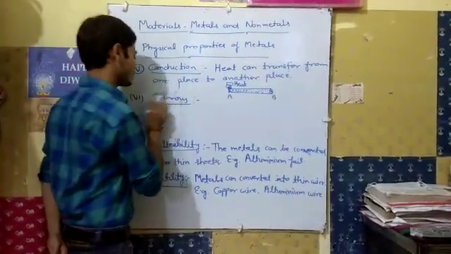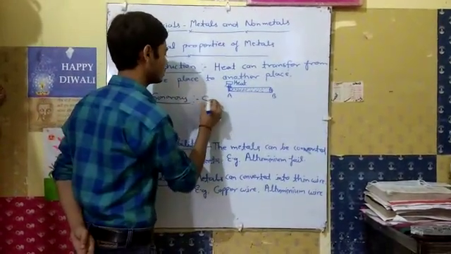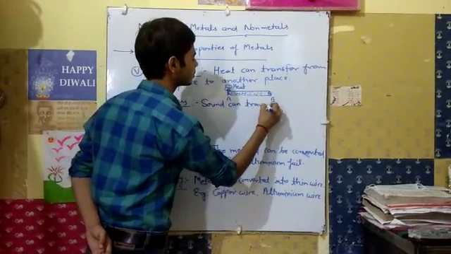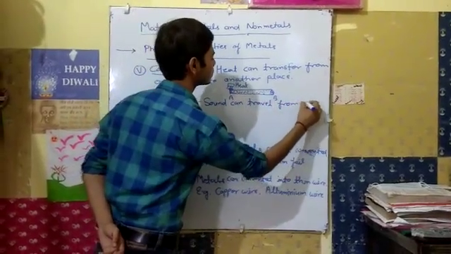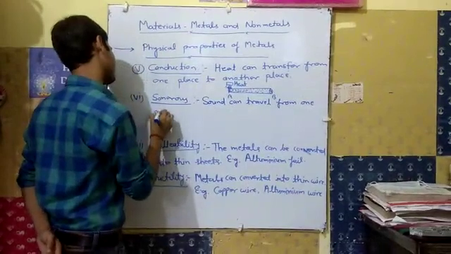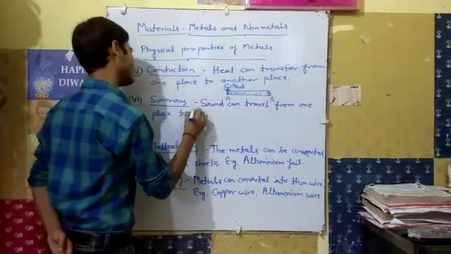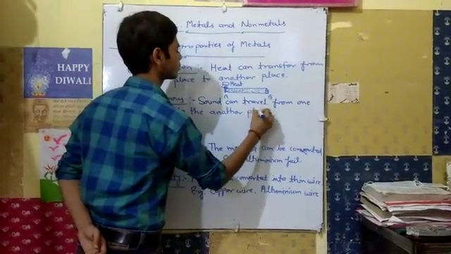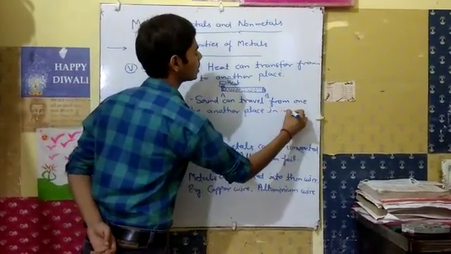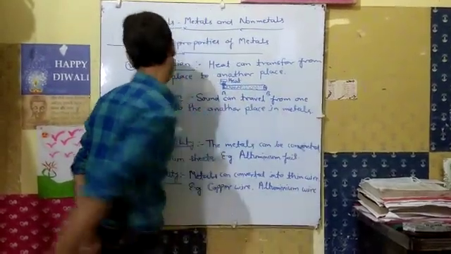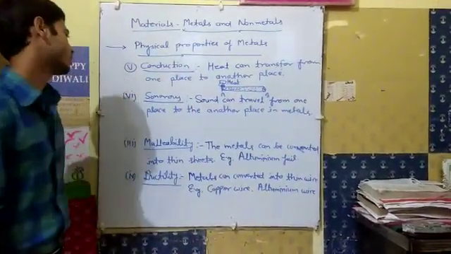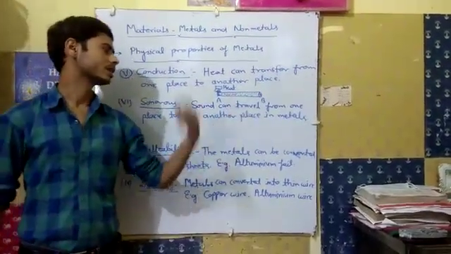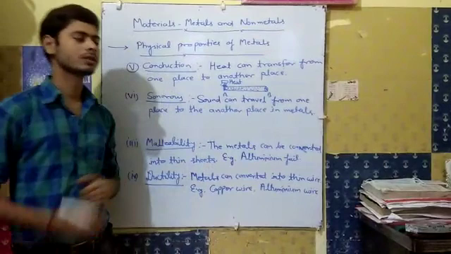So we can write the definition of sonorous: sound can travel from one place to another place in metal, and this property is known as sonorous.